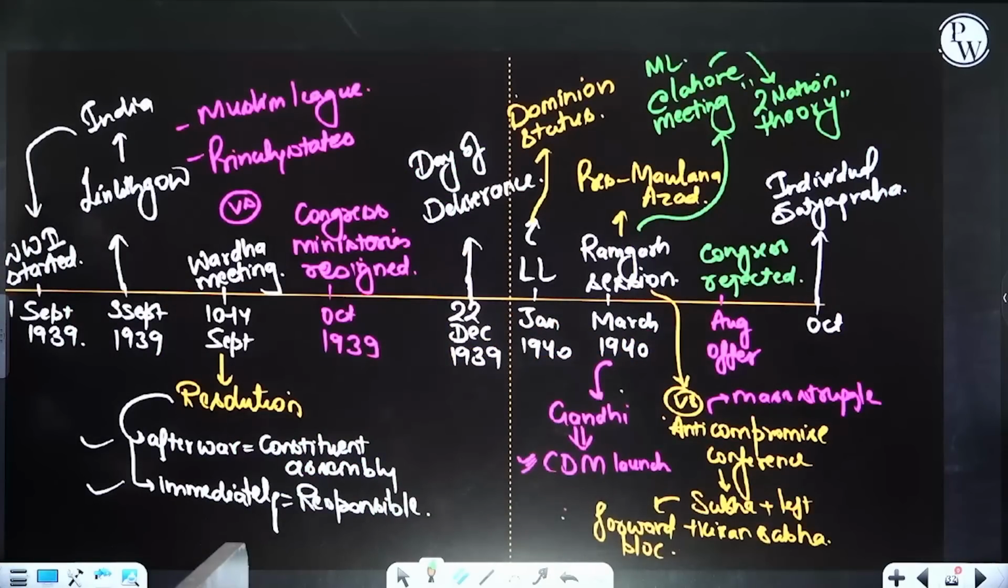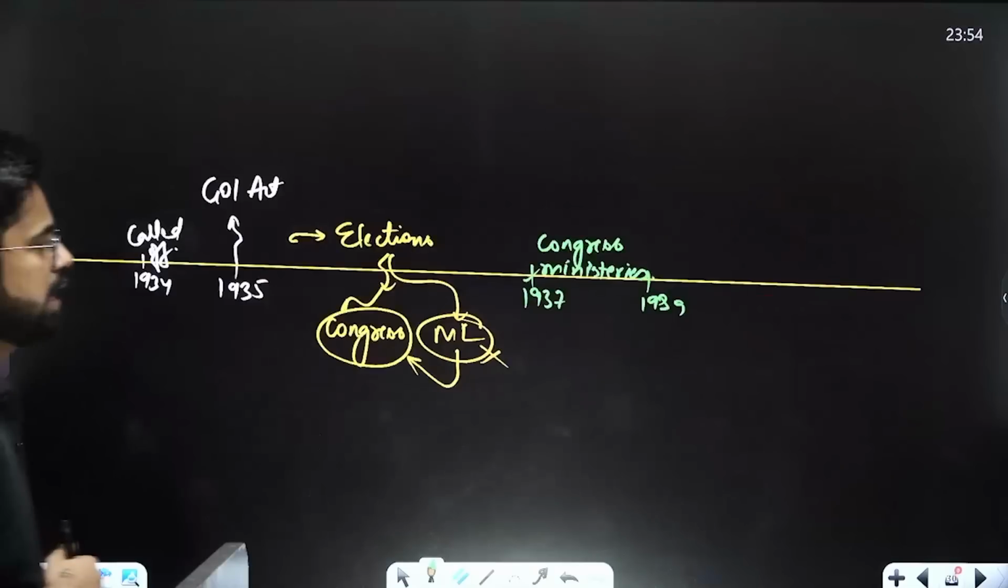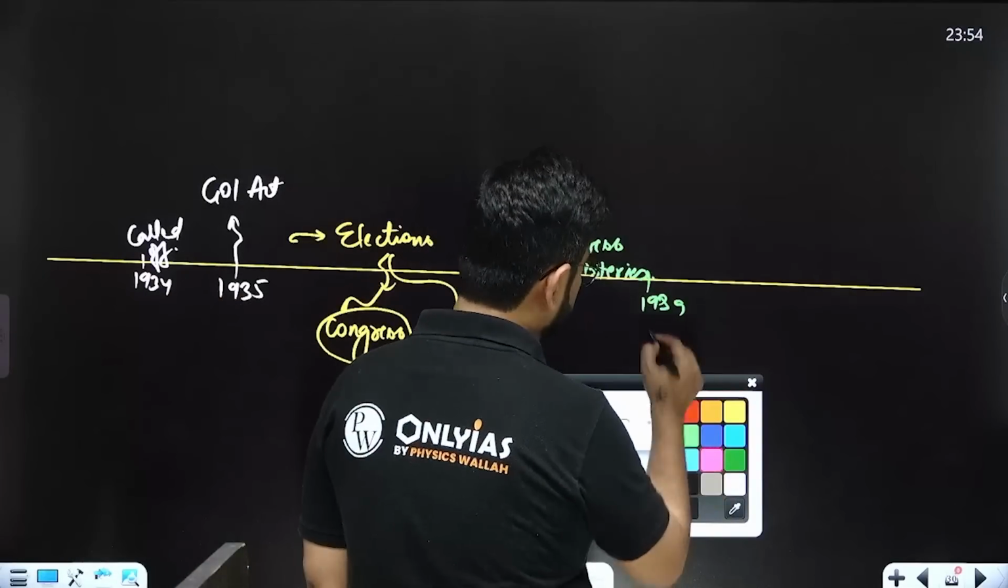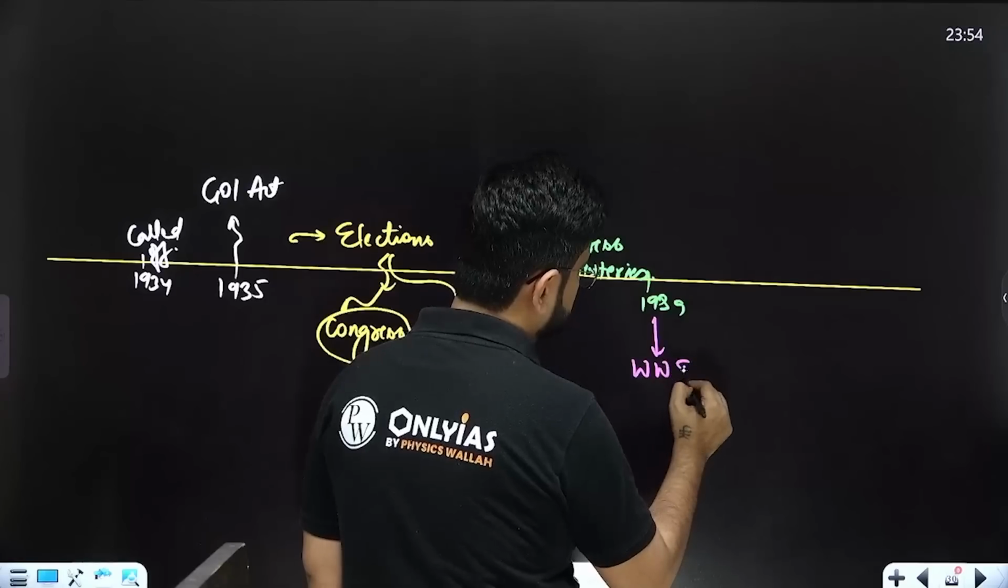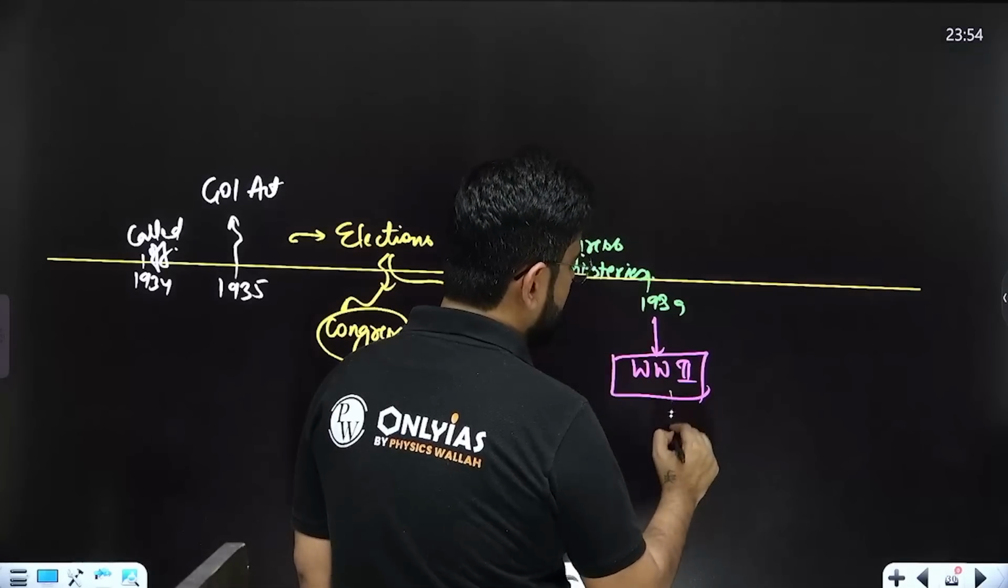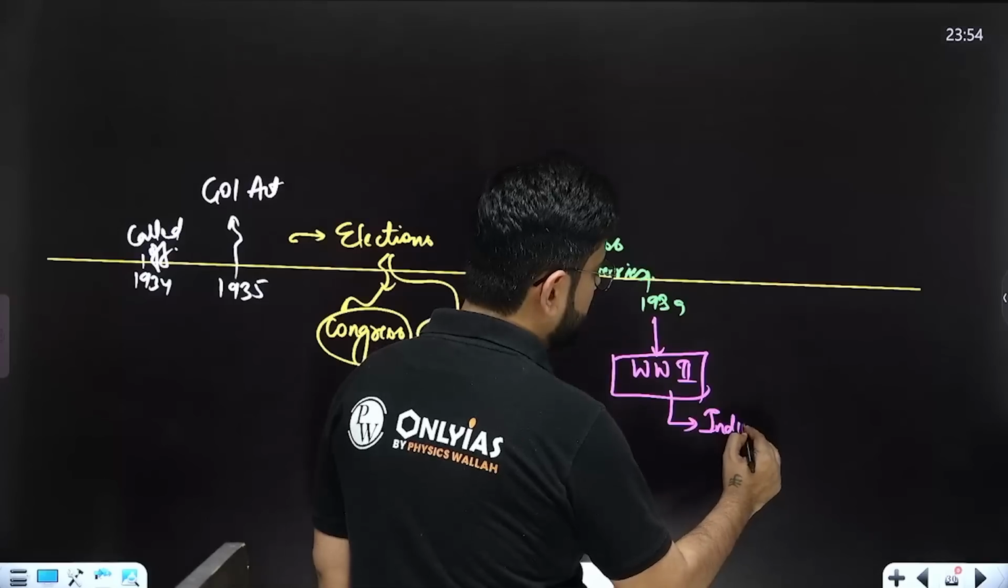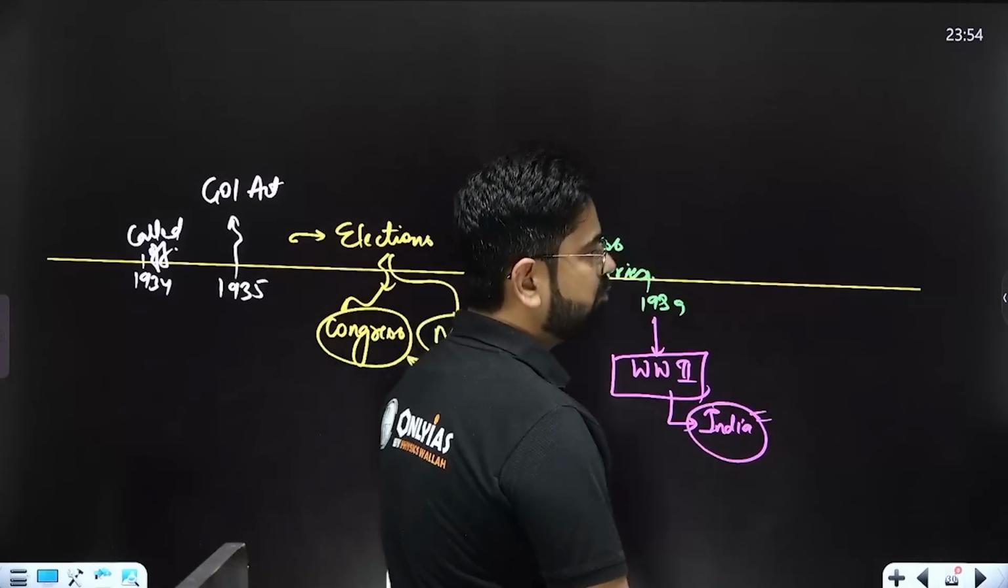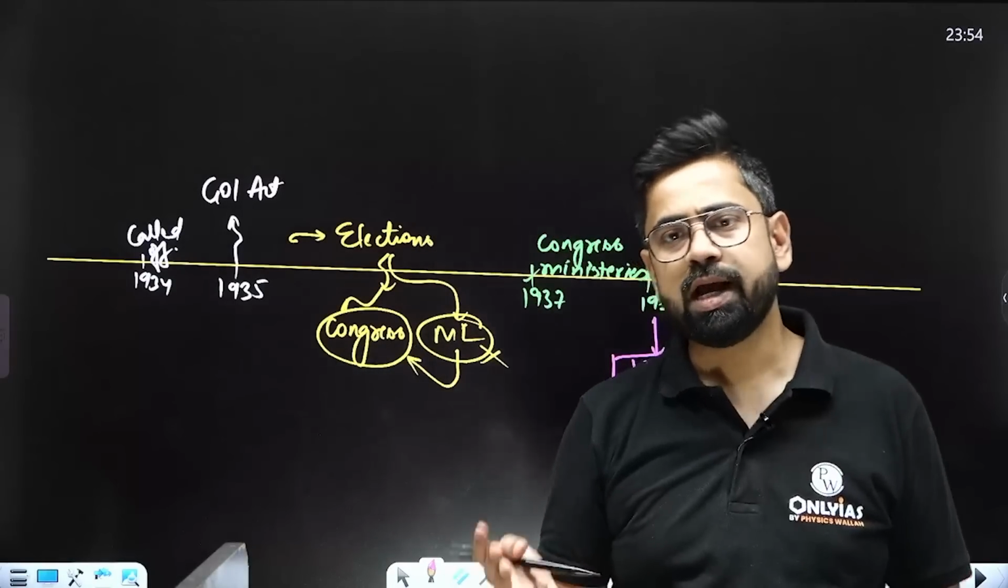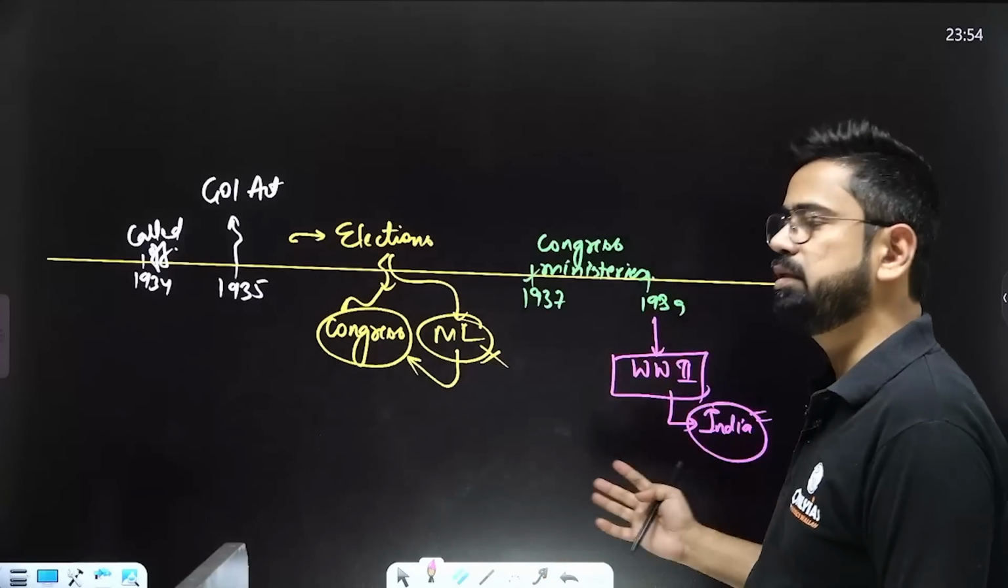Now, 1939 is the start of World War II, and India was already included in it. Our Viceroy, the Governor General, included India in the World War without consulting the leadership of India.